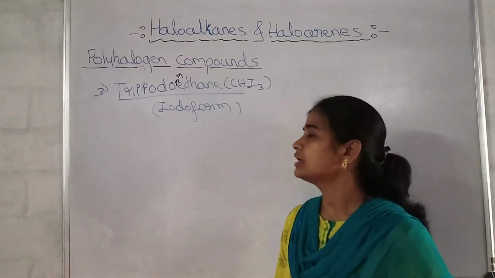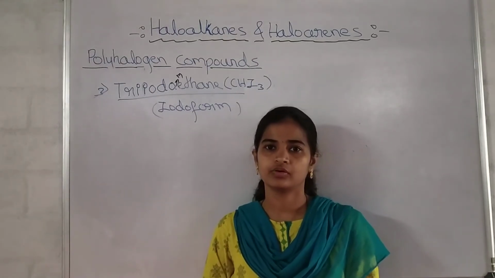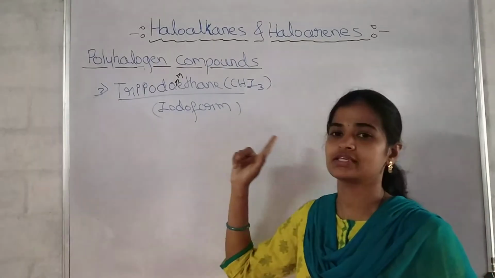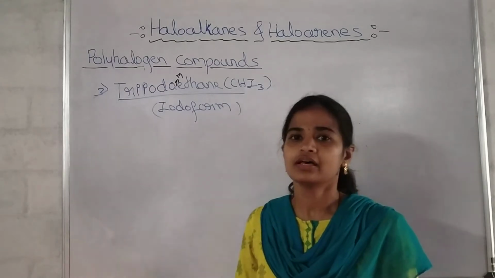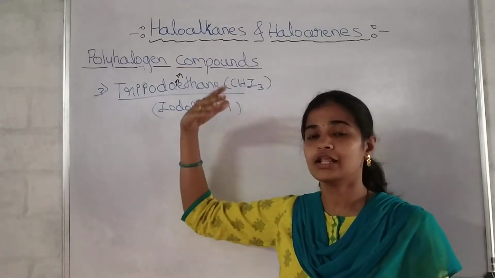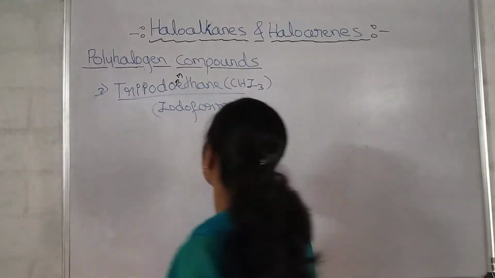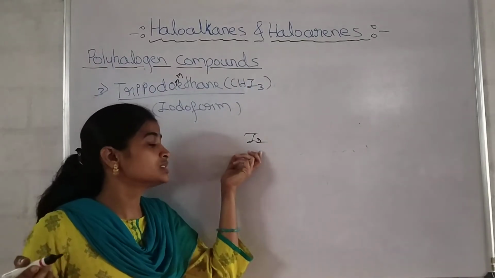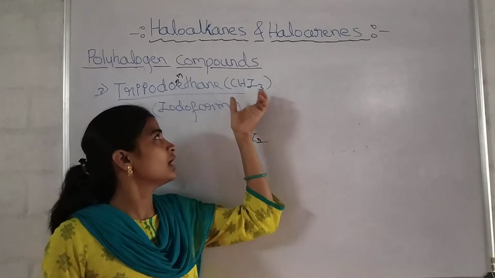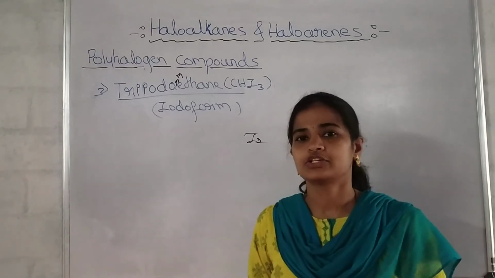Okay. See, remember, iodoform was used earlier as an antiseptic, but now it is not used as an antiseptic because of its objectionable smell. It has a very bad, irritating smell, so now we are not using it. And they also found that the antiseptic property is not due to the iodoform, it is due to the iodine. So we can use the iodine in different forms, or directly we can use the iodine as an antiseptic, and we need not use the triiodomethane because it has the irritable smell.